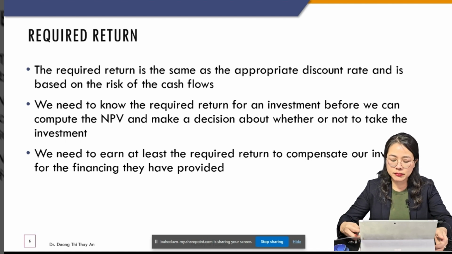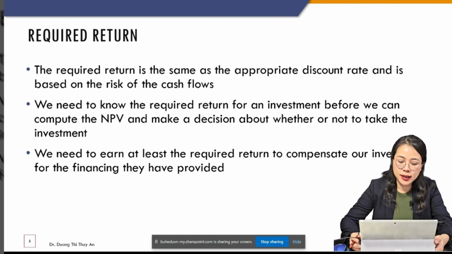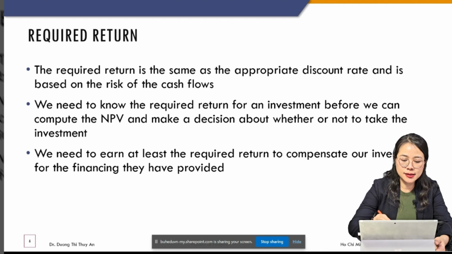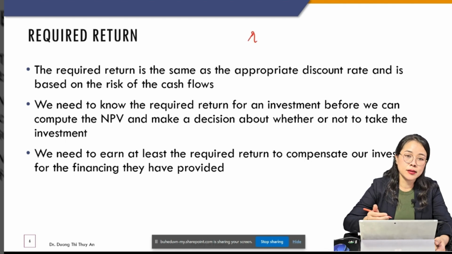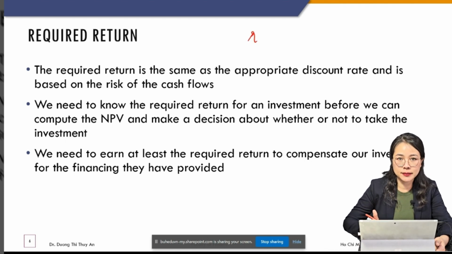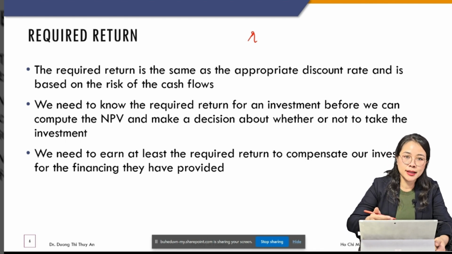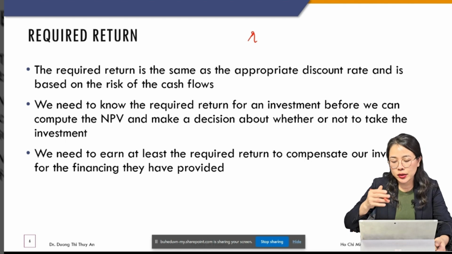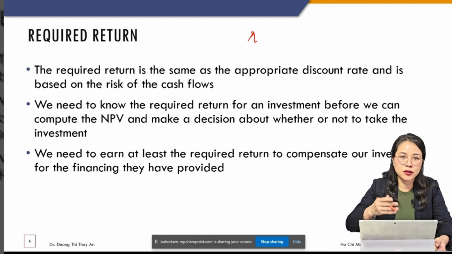And I mentioned this many times before, that this is the R. We see this R many times in previous chapters. In chapter 2, R is in PV when we discount the cash flow, R in FV when we want to find the growth rate of the money or the compounded interest rate.